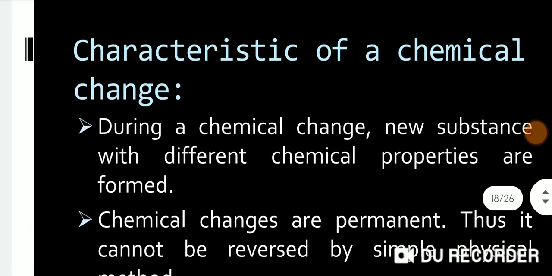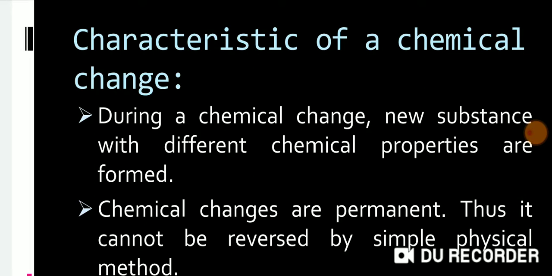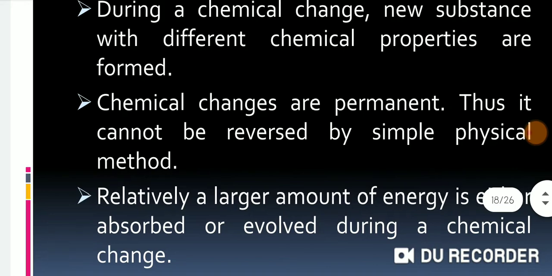Now the next topic is the characteristics of a chemical change. During a chemical change, new substances with different chemical properties are formed. Second, chemical changes are permanent, thus it cannot be reversed. We cannot bring it back by simple physical methods.